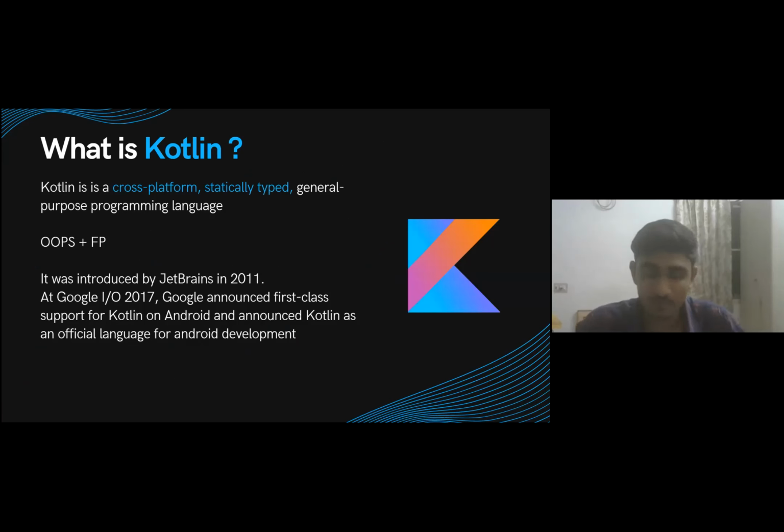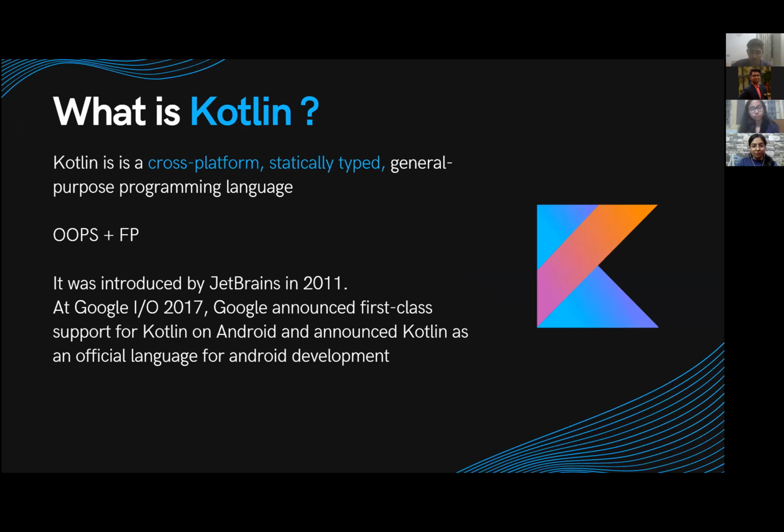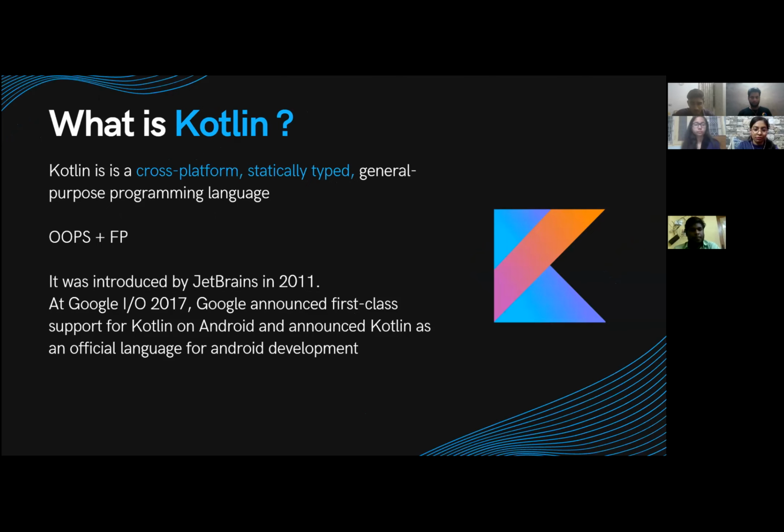Basically, the creators of the language really tried to take the best of those languages and put it into a single language that makes it really easy for developers to use and helps them to be really productive on their app development. Kotlin is a general purpose programming language, meaning it can be used for a wide range of applications. You can use it for machine learning, Android development, and a lot of other stuff. The main thing about Kotlin is it supports both functional programming as well as object-oriented programming paradigms, which is a huge deal in terms of programming language.